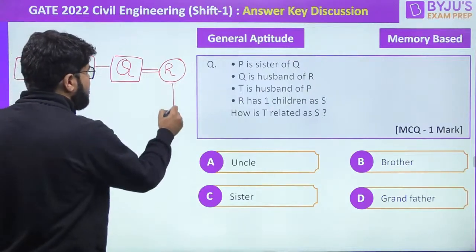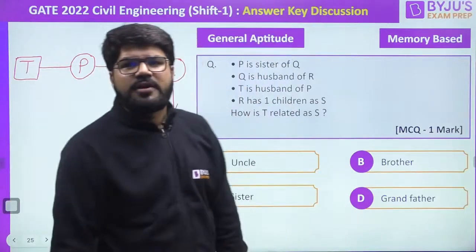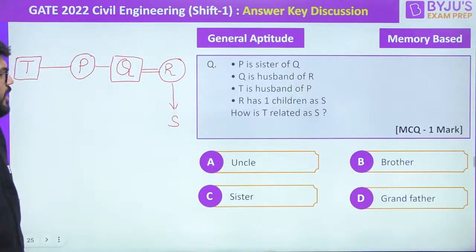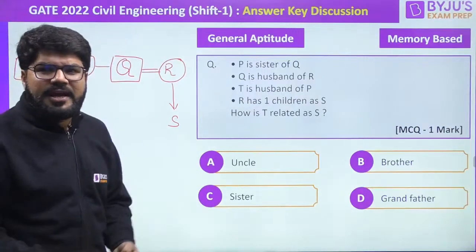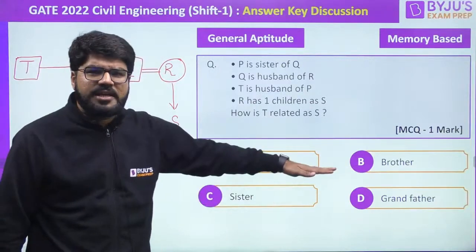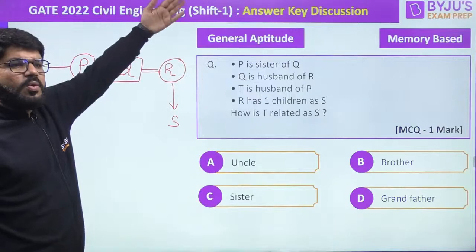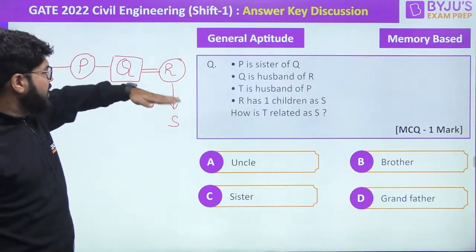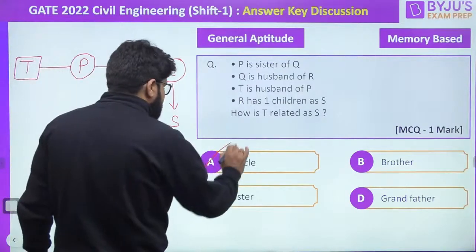And R has one child, that is S. They have not given the gender of S. Right? How is T related to S? A simple logic, before I explain the relation. Can it be brother, sister, grandfather? Brother, sister means same generation. There is nothing in the same generation. Grandfather means second level, so one level and second level ahead should be there. So not possible grandfather. So what is the answer for the question is uncle.